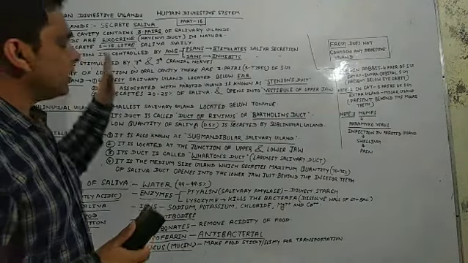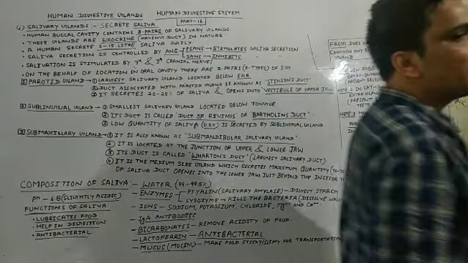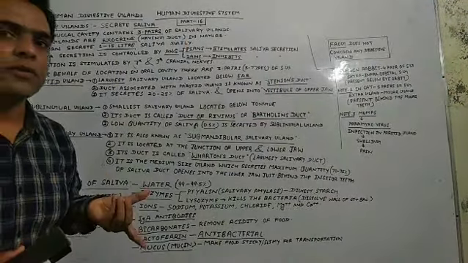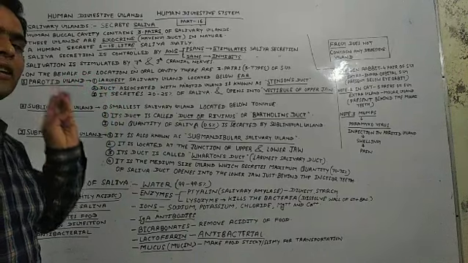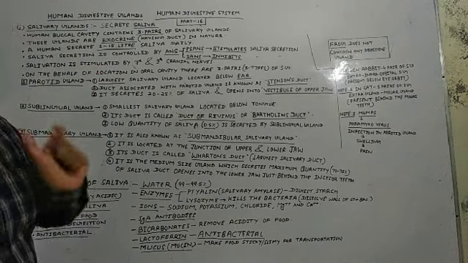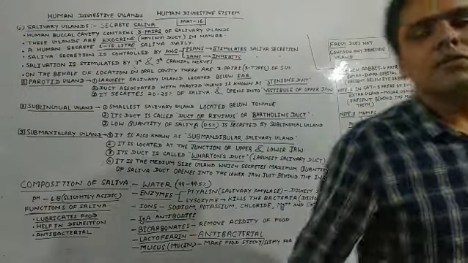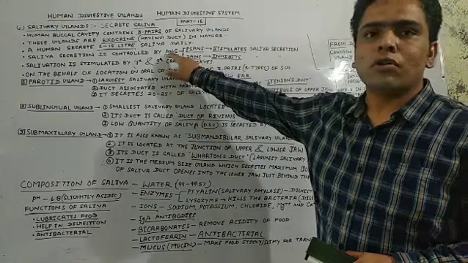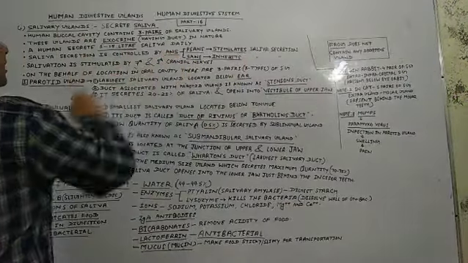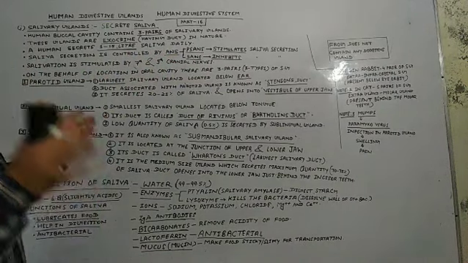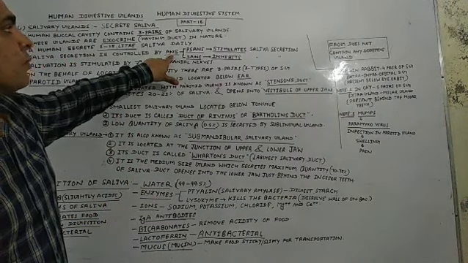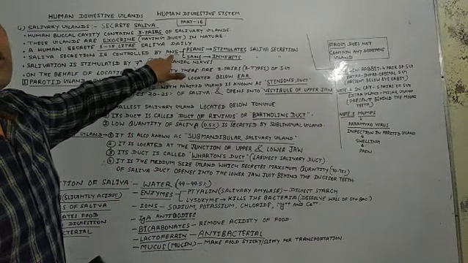So here there are 3 types of nervous system found in human beings. What is the name of the types of nervous system? That is CNS, central nervous system. Another type is PNS, the peripheral nervous system, and the last one is known as the autonomic nervous system. I write here that this action, salivation, the secretion of saliva, is controlled by the 3rd type of nervous system, that is the autonomic nervous system.